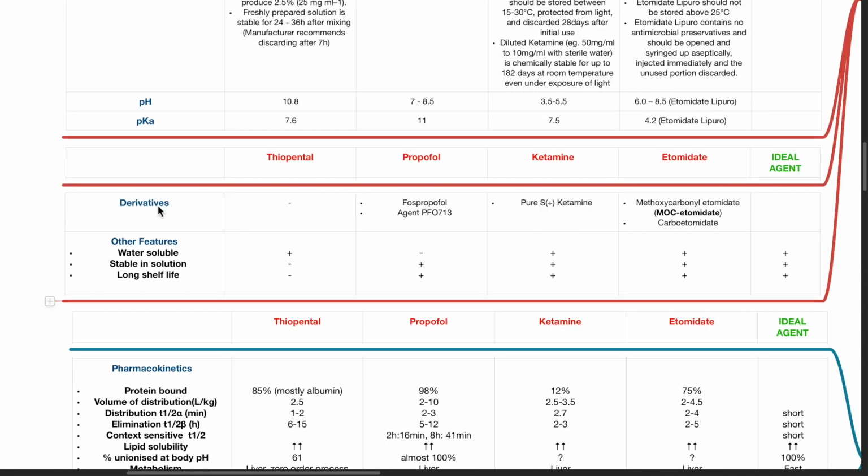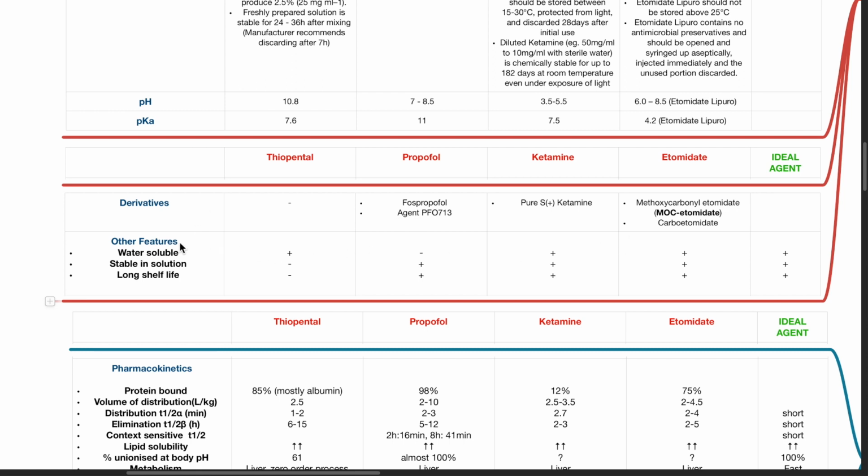Derivatives: thiopental has no derivatives. For propofol, it is phos-propofol and agent PFO713. Derivative of ketamine is pure S-dextroketamine. For etomidate, it is methoxycarbonyl etomidate and carboetomidate.